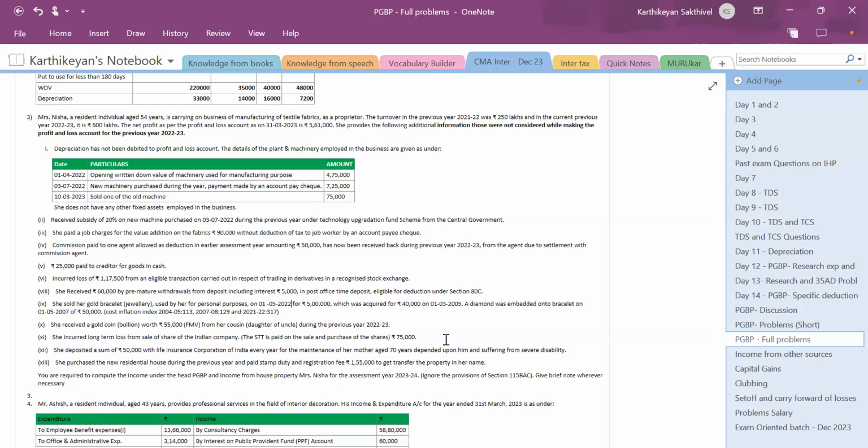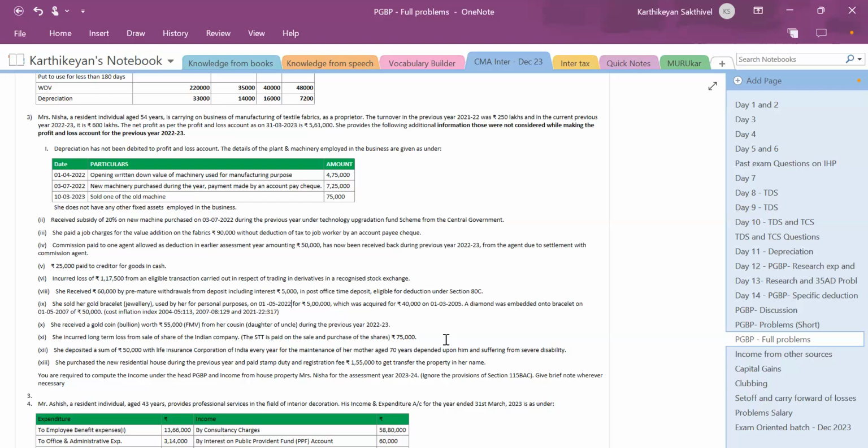She incurred long-term loss from sale of share of the Indian company. The securities transaction tax is paid on the sale and purchase of the shares 75,000. She deposited a sum of rupees 50,000 with Life Insurance Corporation of India every year for the maintenance of her mother aged 70 years, dependent upon her and suffering from severe disability.